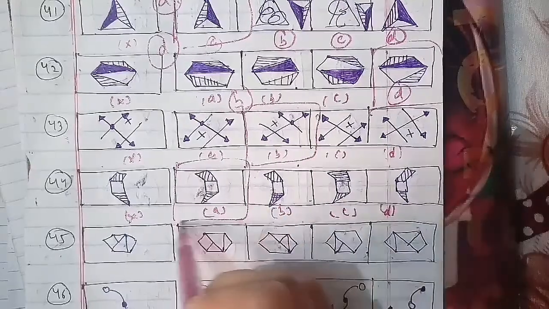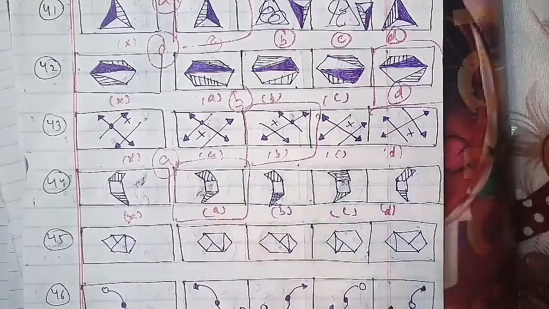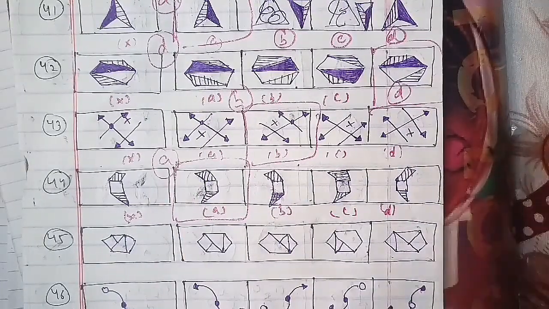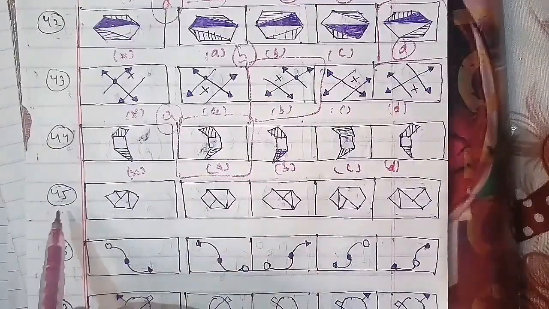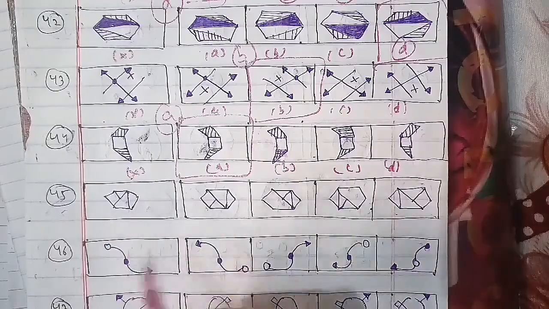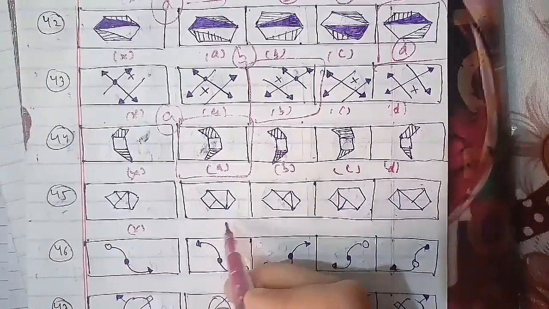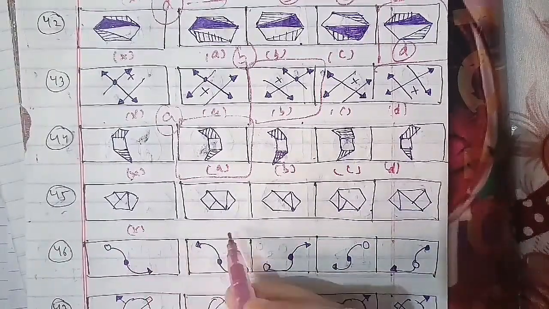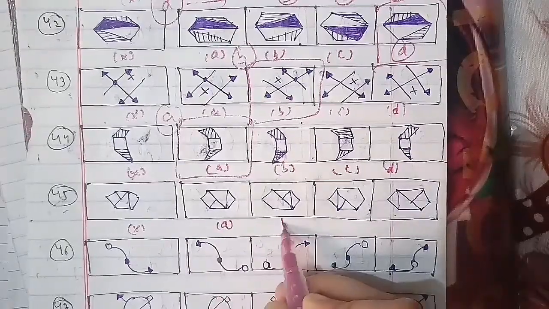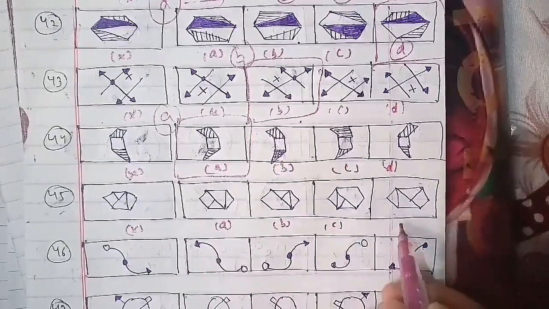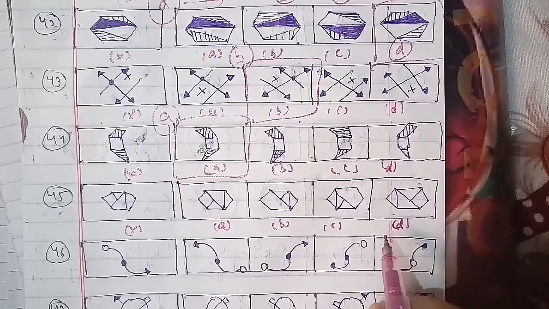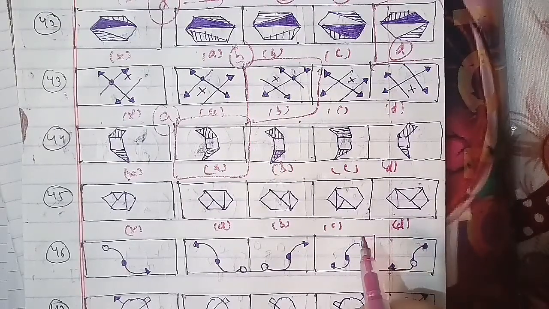Now we'll go ahead with the 45th question of the session. This has been the cross figure, which is of a hexagon. This is A, B, C and D. On the same basis, the answer we will be getting is the D figure, which will be the right answer for this question as well. We'll go ahead with another one, which is the 46th question of the session.